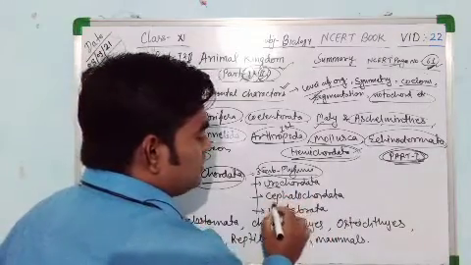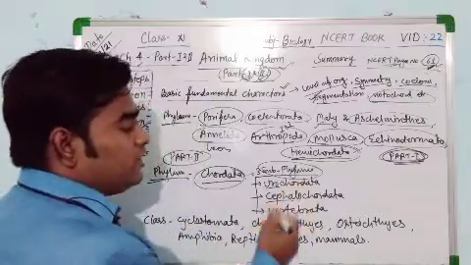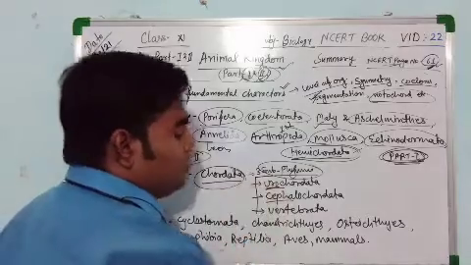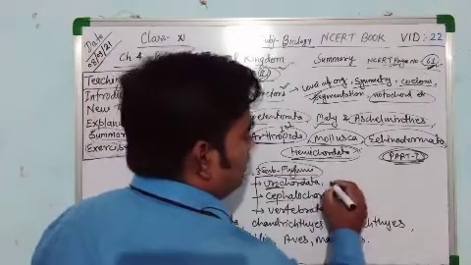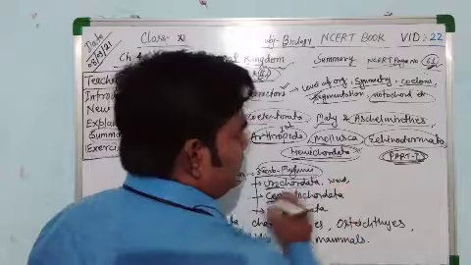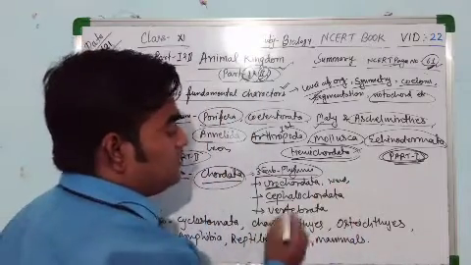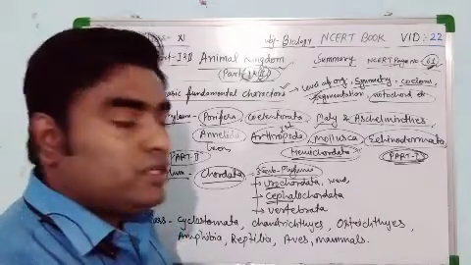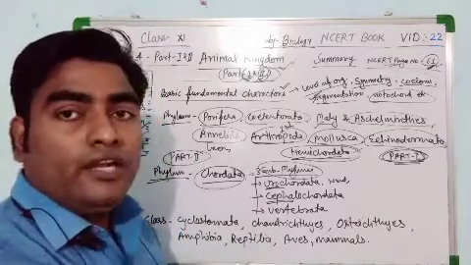Uro means tail, cephalo means head. If the notochord is present in the tail region of the organism, they are said to be urochordates. For example, Herdmania, Ascidia, etc. Cephalochordates are those organisms in which the notochord is present from head to tail region.